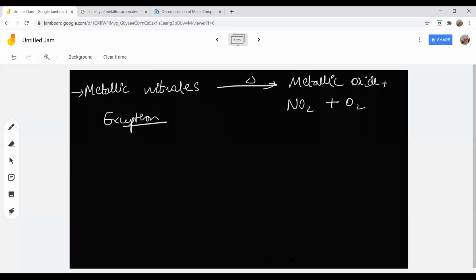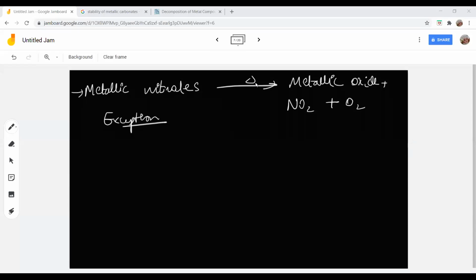Students, which element will have this exception? Copper? No, potassium and sodium. See, other carbonates decompose to metal oxide and carbon dioxide, but potassium carbonate and sodium carbonate didn't decompose at all.